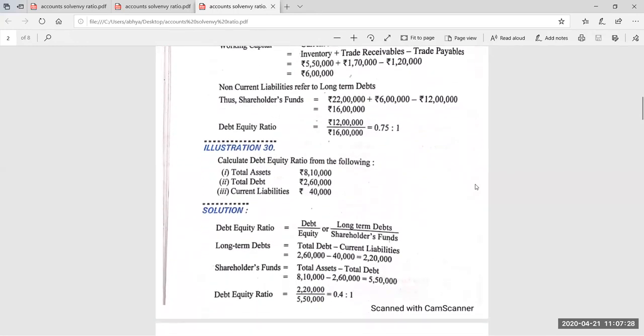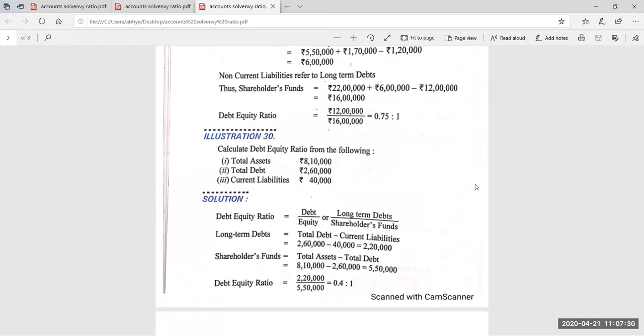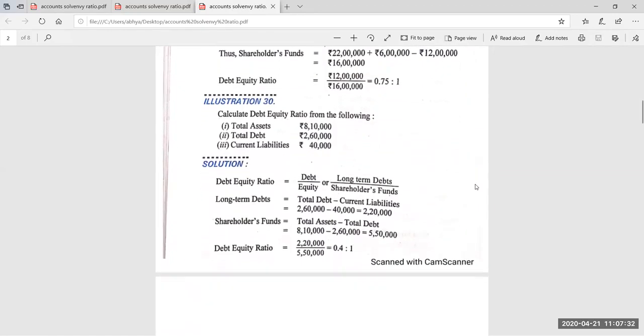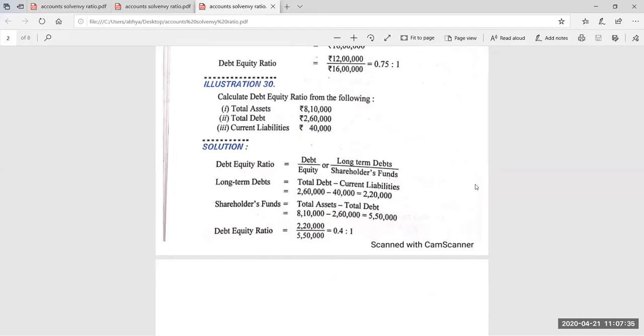So the third question, which is the last question which I had given you: calculate debt equity ratio from the following: total assets, total debt, current liabilities. First of all, we have to write the formula, which is debt upon equity. Debt means only the long-term debts. To find out the long-term debts, which formula do we use? Total debt minus current liability. So total debt is 260 and current liability 40. So the long-term debt is 220.